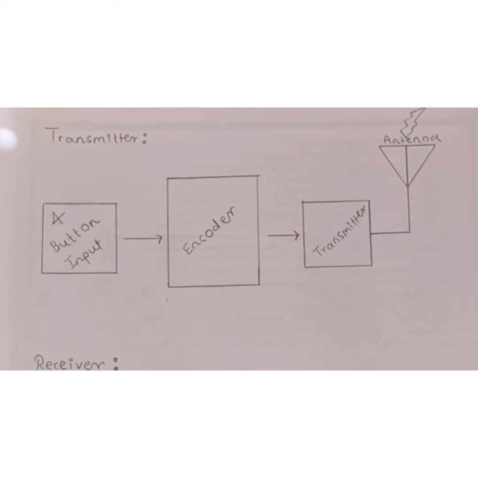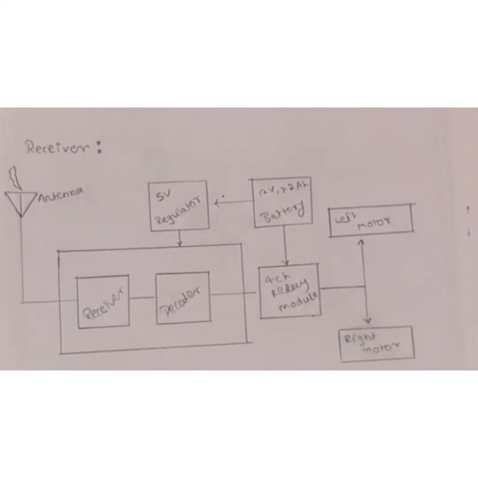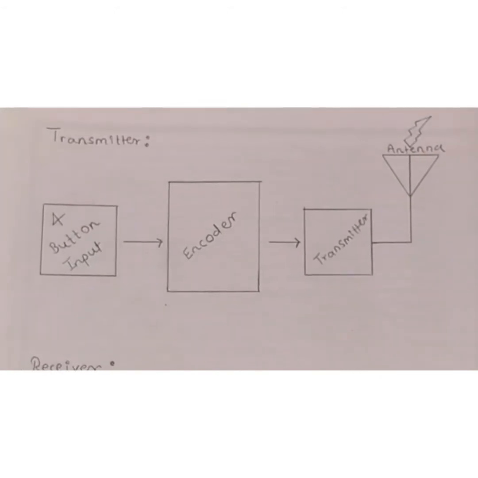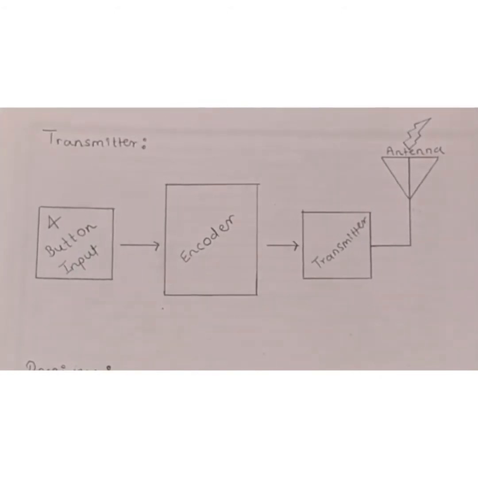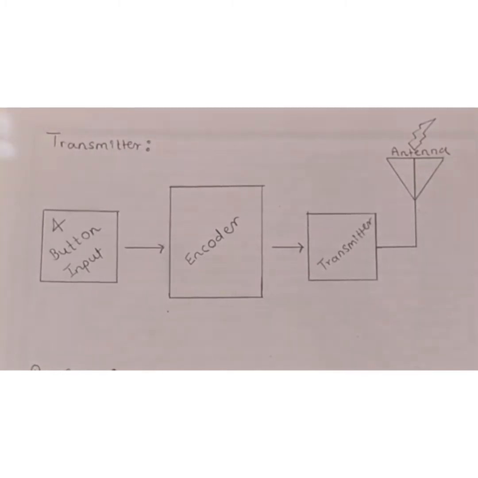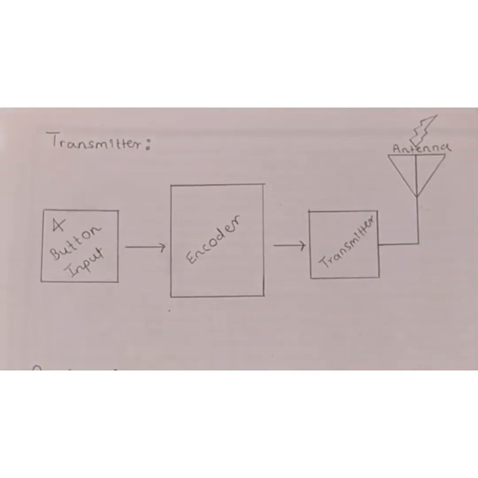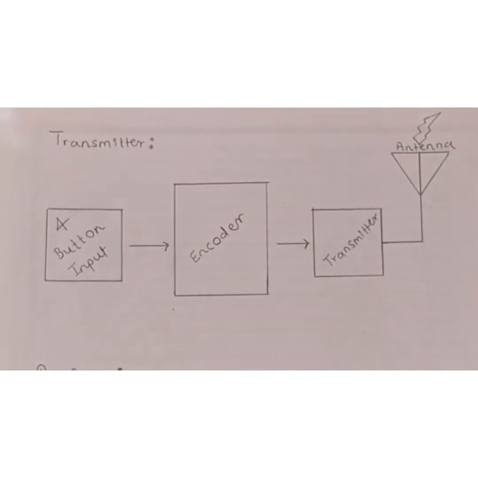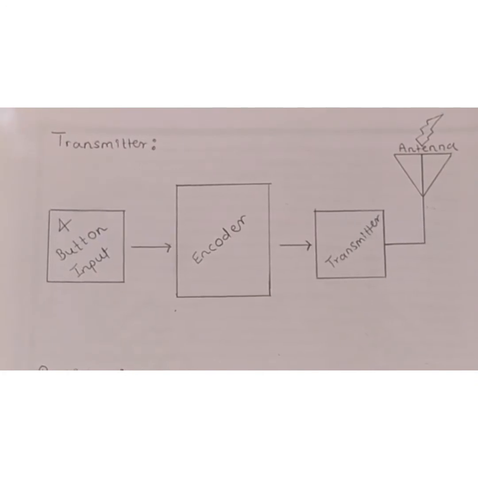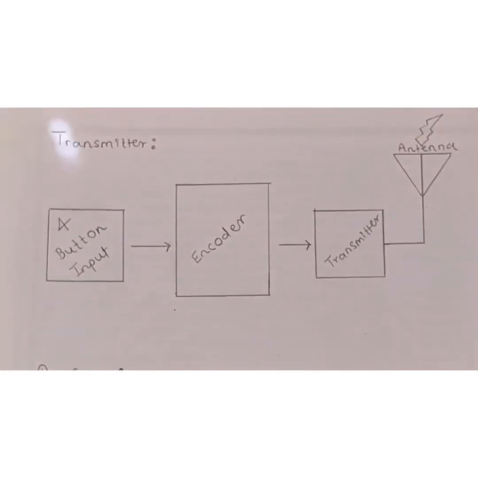Moving forward, the next is the block diagram. First is the transmitter and another is the receiver. First, when we press the remote button, this input goes to the encoder. In the encoder, any type of data is converted into binary form. Then it passes to the transmitter. Then the transmitter transmits the signals to the antenna. The antenna receives the signals. Then it passes to the receiver.